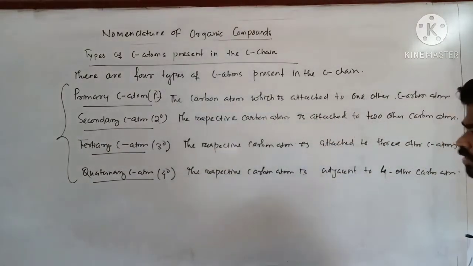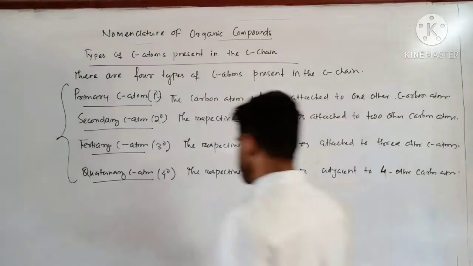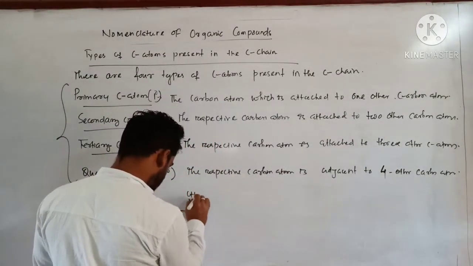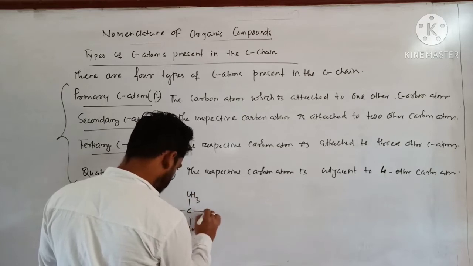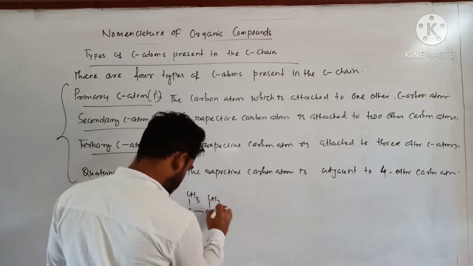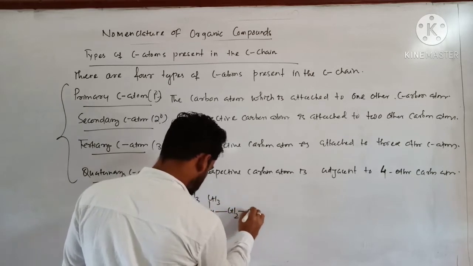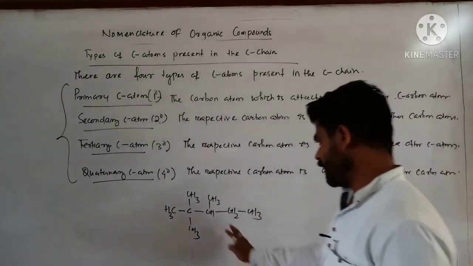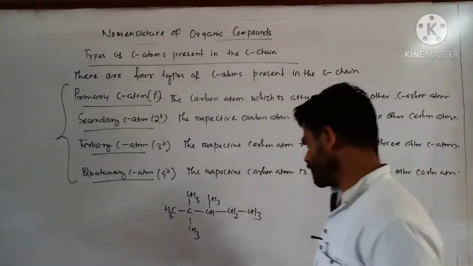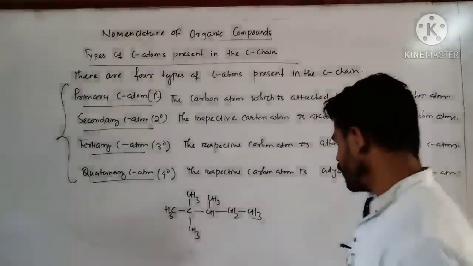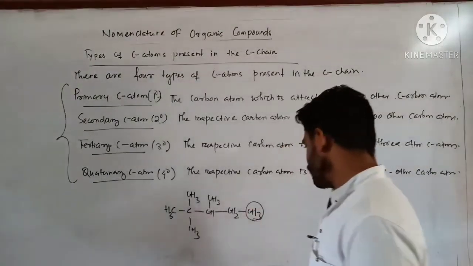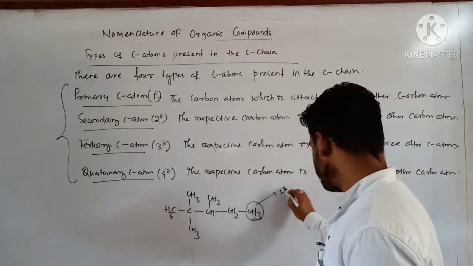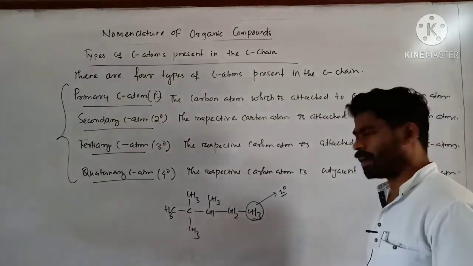Okay, so let us discuss it through one example. Suppose an example is like this: CH3, CH3, CH3, CH3, CH2, CH3. Look at this compound. In every case, the tetravalent nature of carbon is satisfied by placing hydrogen atoms. So first one, let's say this carbon atom is adjacent to only one carbon atom. So this carbon atom is primary, 1 degree, primary carbon atom.